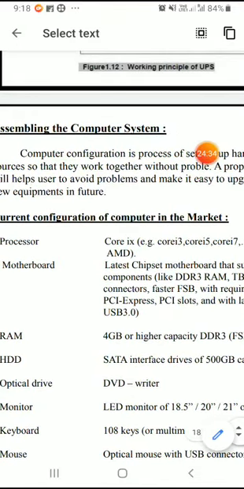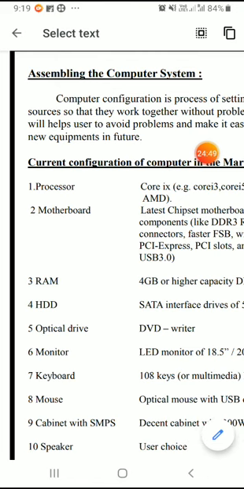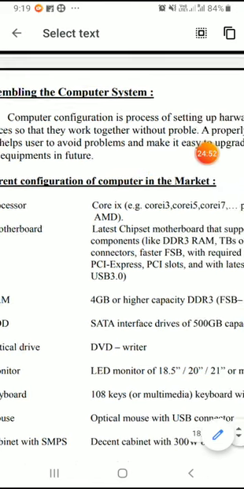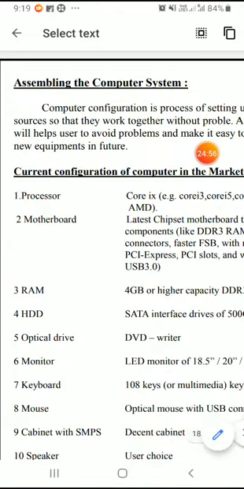So we have to purchase a motherboard of a computer system which contains the latest chipset with RAM slots and almost all the provisions that are provided on a motherboard of a computer system. Next one is RAM. Usually 4 GB or higher capacity RAM chips are required. So we have to purchase a minimum of 4 GB or above storage capacity RAM chips.